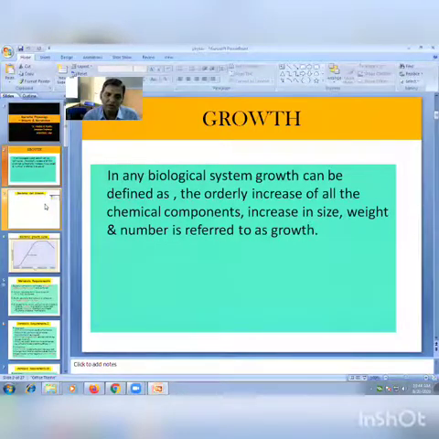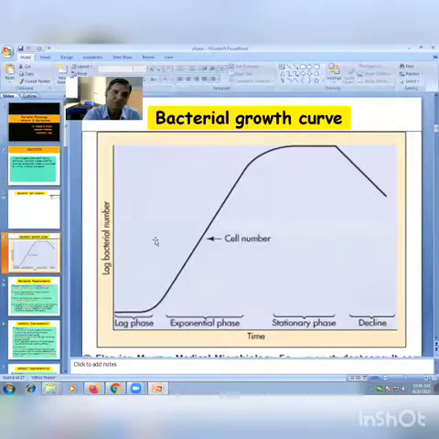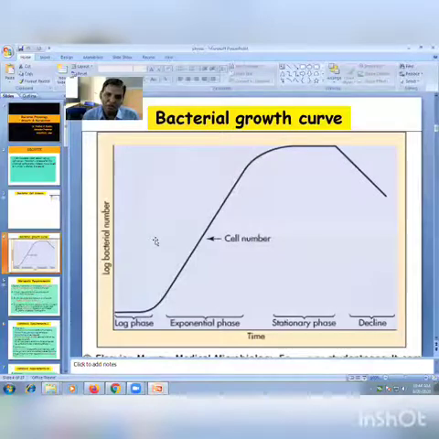Now, the next and most important point for your examination is the bacterial growth curve. Always a short note on this, right? Short note on bacterial growth curve. After growing bacterial cells in a liquid culture medium, it shows 4 different growth phases.